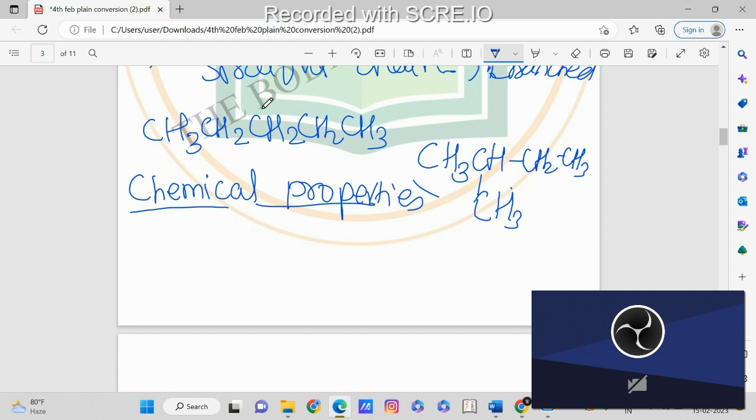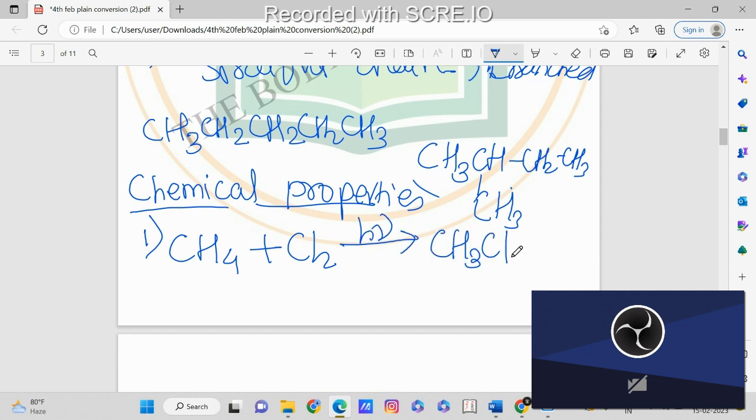So here we will see one reaction, that is halogenation. Now, what is halogenation? Halogenation means you are adding a halogen. So if we are having methane, that is CH4, and if you add Cl2, that is chlorine gas, in presence of light, h nu, then what will you get? We will get an alkyl halide plus HCl.